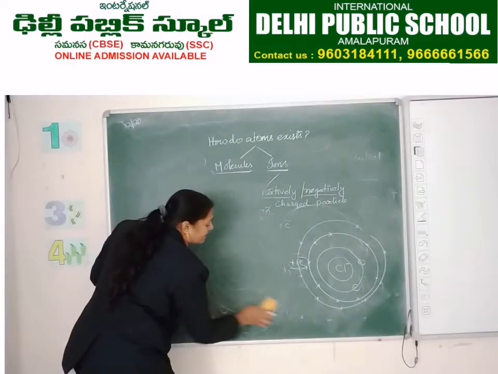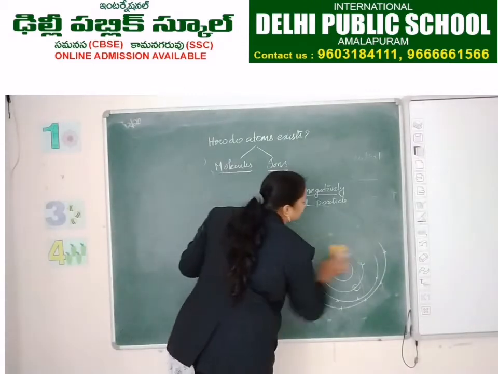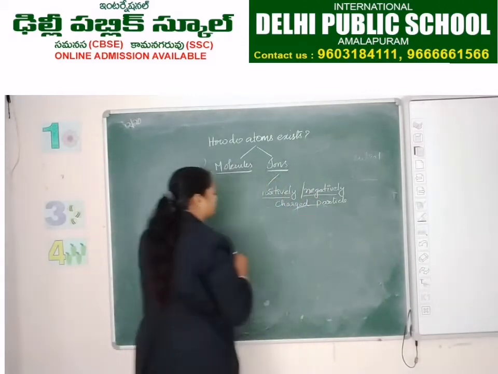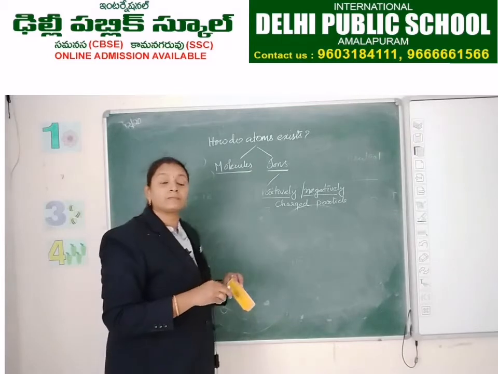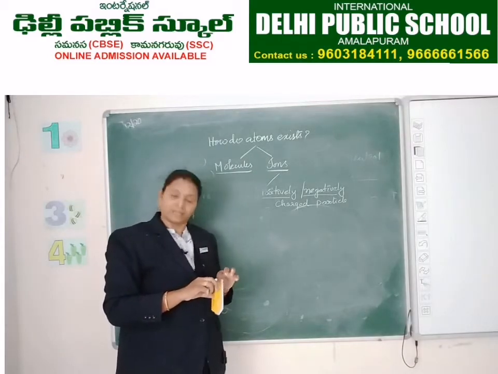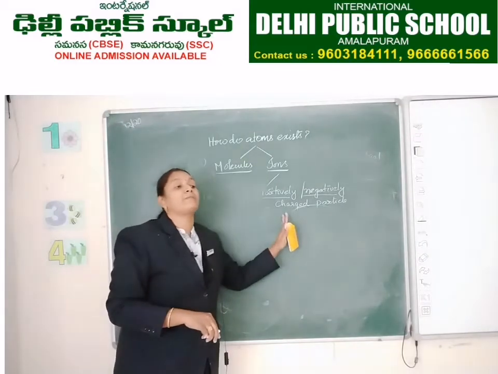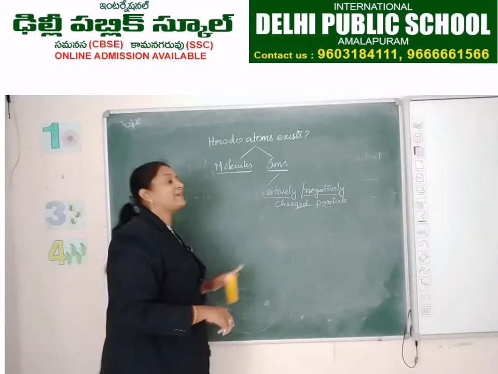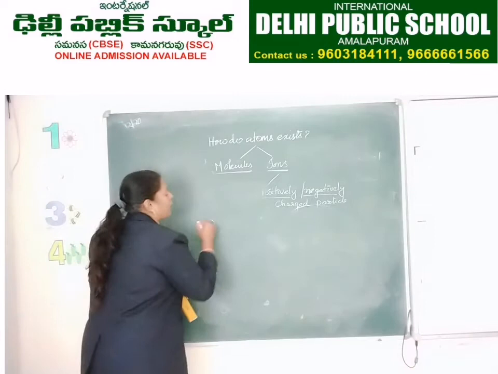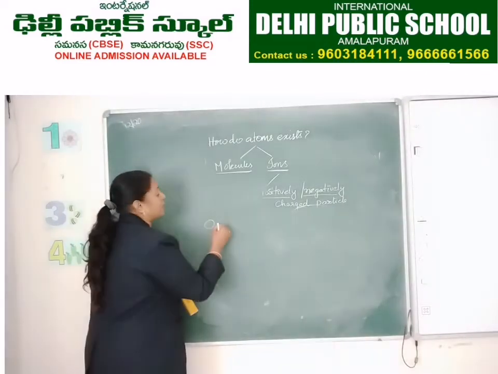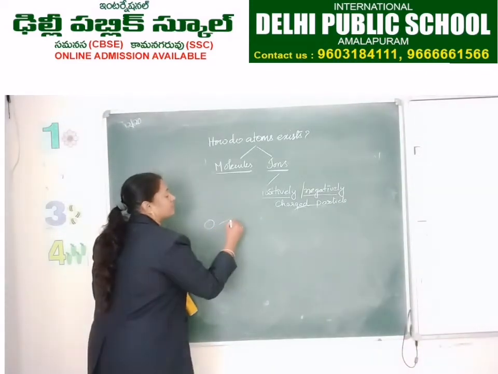Now one more example for negatively charged ions. Let us see one more example, that is oxygen. What is the atomic number of oxygen? 8.